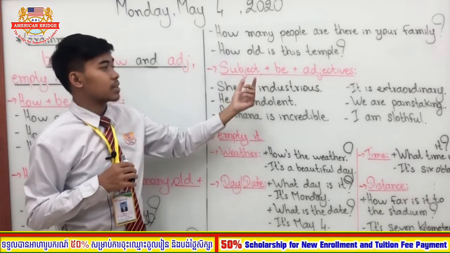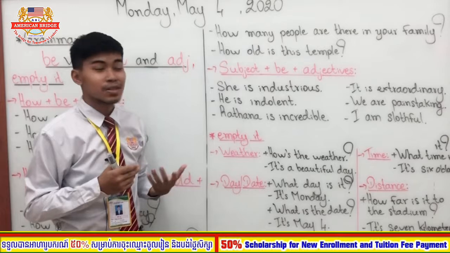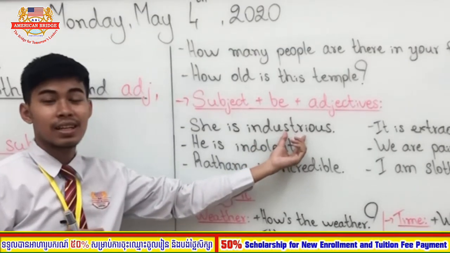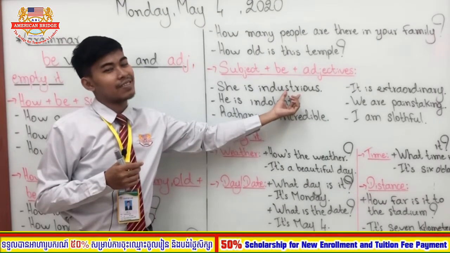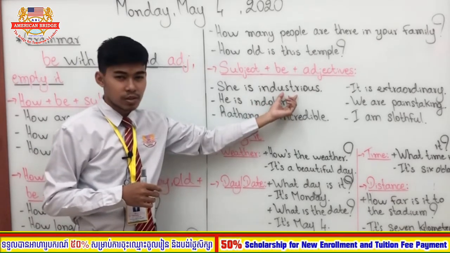Subject plus be plus adjective. I'm sure you know how to use this one, right? For example, she is industrious. You know industrious, right? We studied on Thursday a short story, A Slothful Son. So what does industrious mean? What is it?